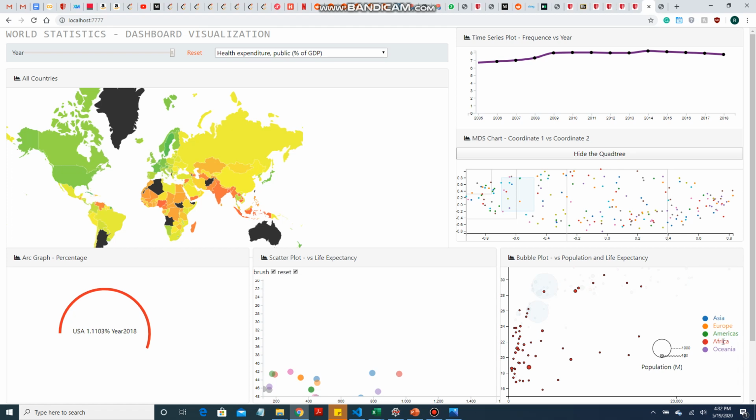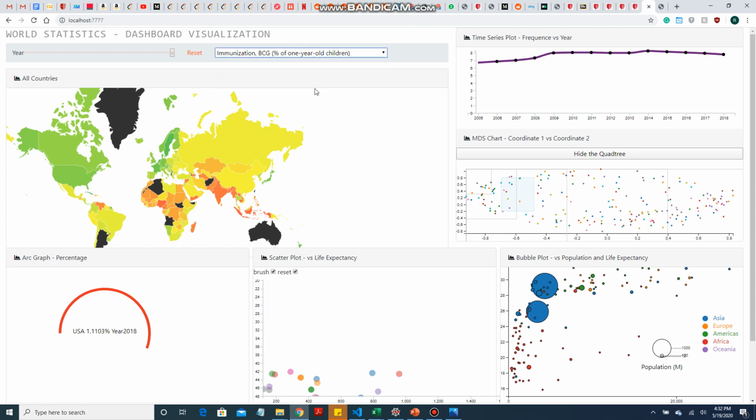Africa has always been at the bottom because of conditions like population, or because there has been a lot of time where they're suffering from a lot of diseases. If we hover over this graph, we will see which country has been more populated.